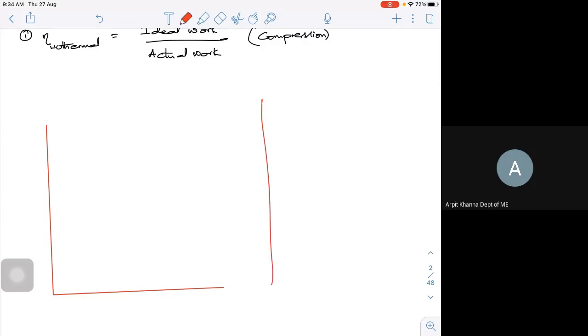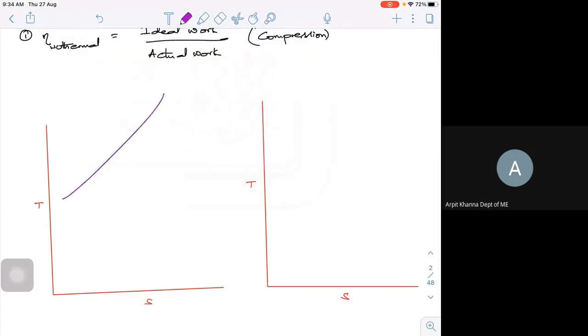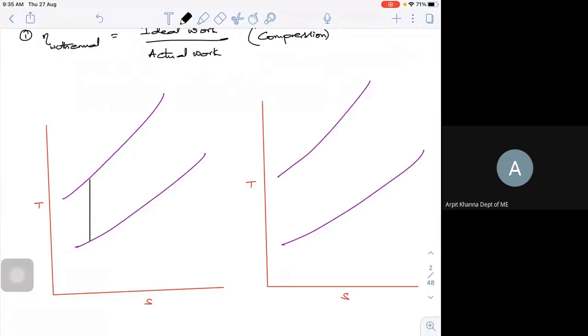This is how the pressure lines are all diagonally diverging. Now if I try to compress, what will happen? I have a point 1. So this is my isentropic compression, moving from 1 to maybe some 2.